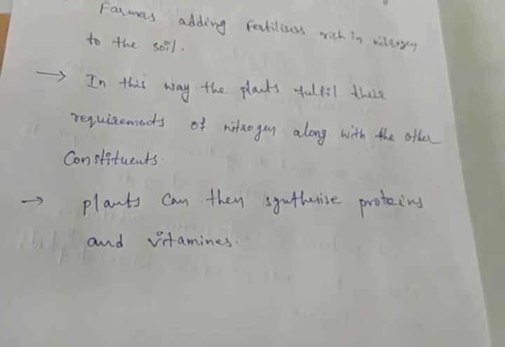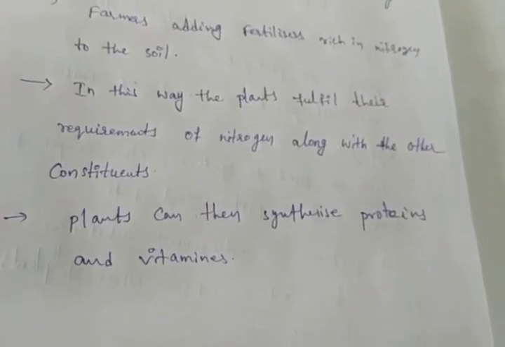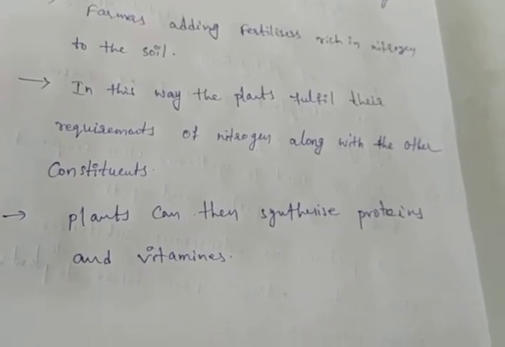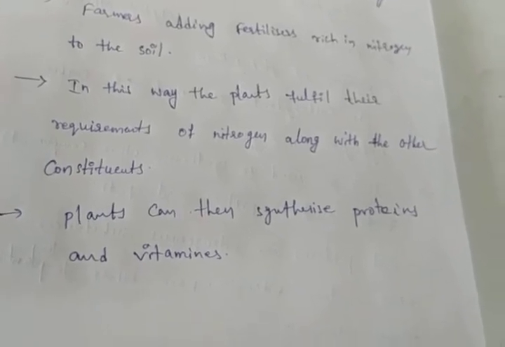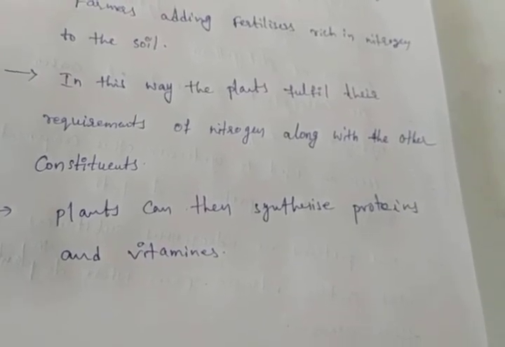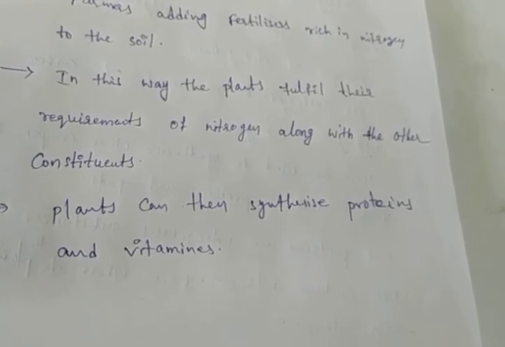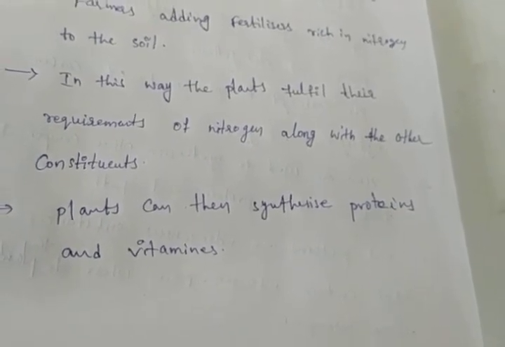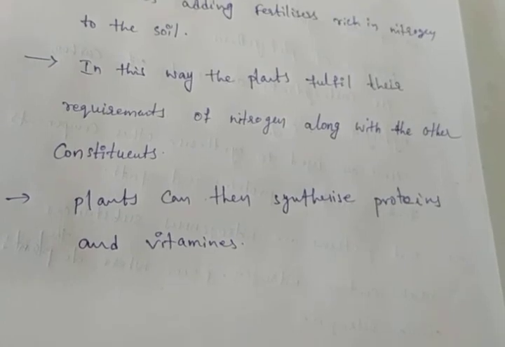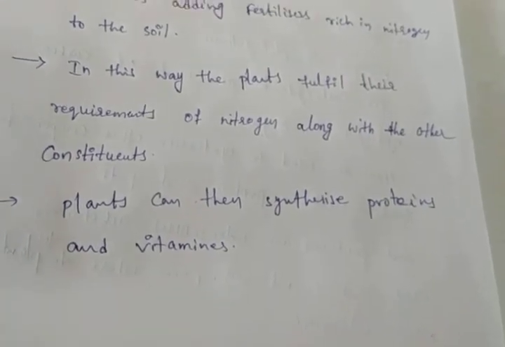Okay, and nitrogen in the air is in the gaseous form. In the soil, bacteria are there. Those bacteria convert the gaseous nitrogen into the usable form and release it into the soil. So these are absorbed by the plants along with water. Okay, so this is about the synthesis of plant food other than carbohydrates.